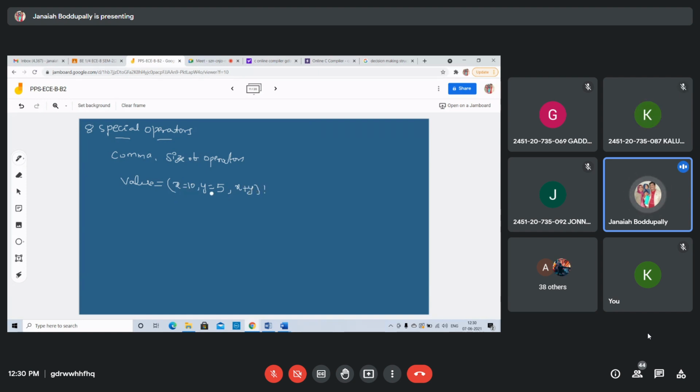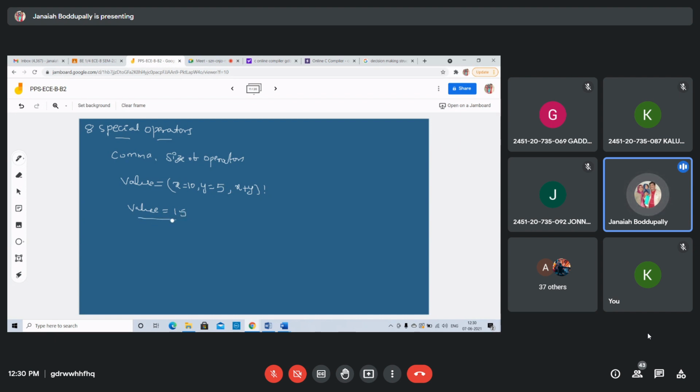Finally, the value of this expression is x plus y, 10 plus 5, which is assigned to value. So value equals 15, because x is assigned 10 and y is assigned 5.